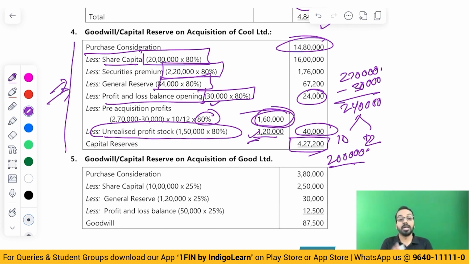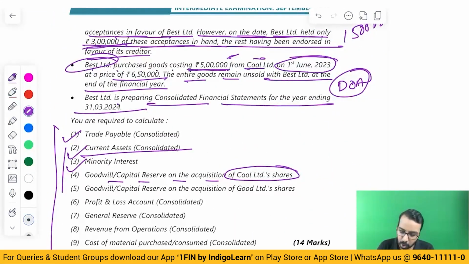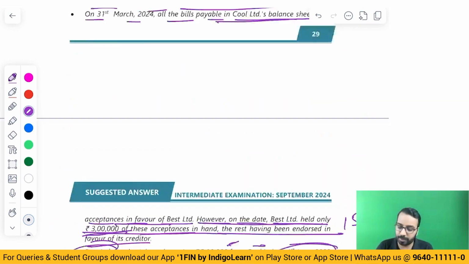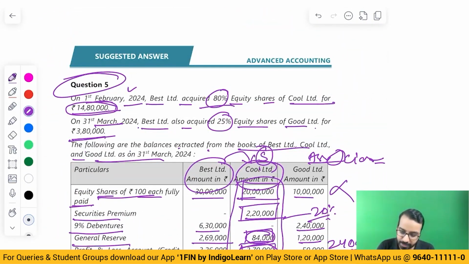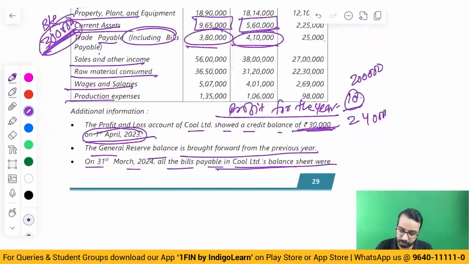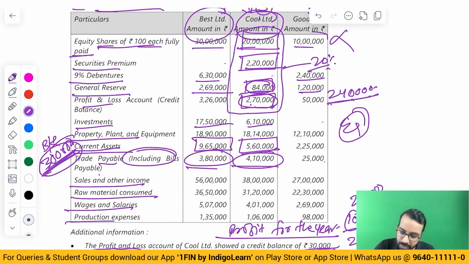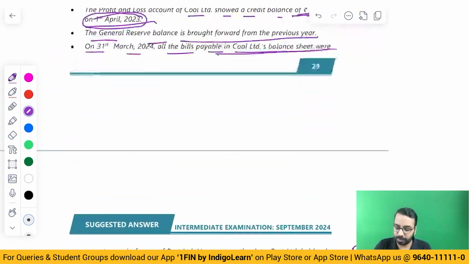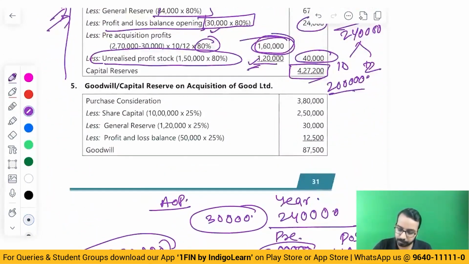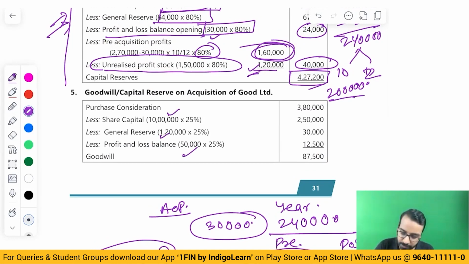Please practice this once in the format that you have been using for the normal problems. Then for Good Limited, goodwill or capital reserve on the acquisition of Good Limited, very simple. Investment made 380. What is our share on date of acquisition? We acquired on 31st of March. So as on 31st of March, 10 lakhs. This is debenture. General reserve 1,20,000, P&L balance 50. So 10 lakhs plus 120 plus 50. Of this, 25% difference is goodwill.